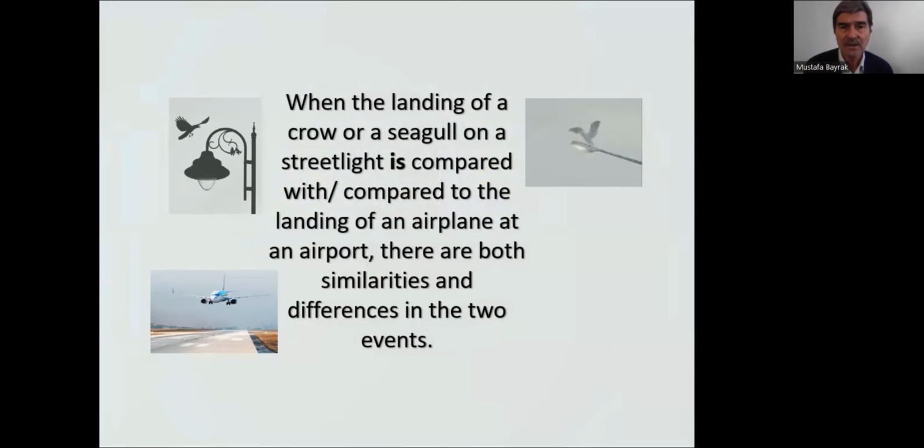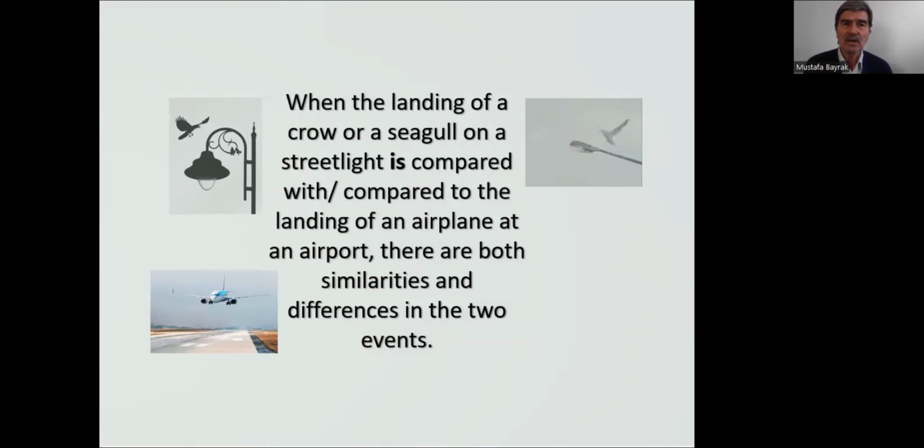For example, here is a long sentence, but there is only one simple present tense passive sentence: is compared. It is compared to or is compared with.